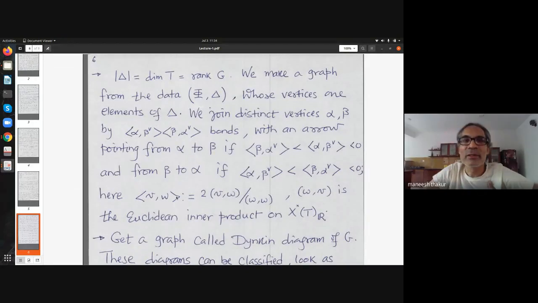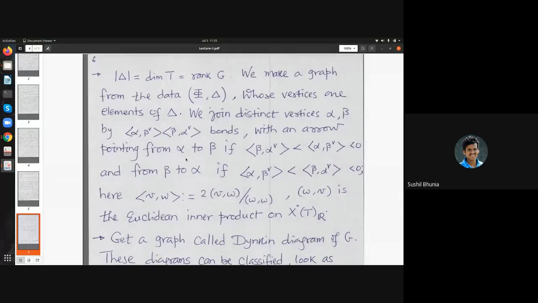Okay, so let me leave it at the moment. I thought there should be a check here. Well, let's discuss this later. Okay, so I request Shripad to. This is fine actually. This alpha beta check means 2 times round bracket alpha, beta by round bracket beta, beta. That's it.